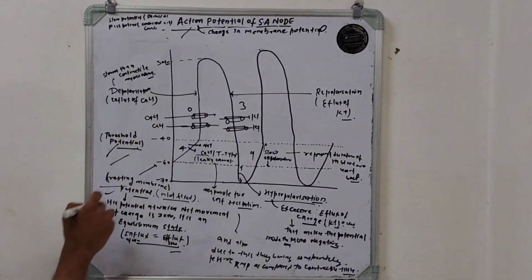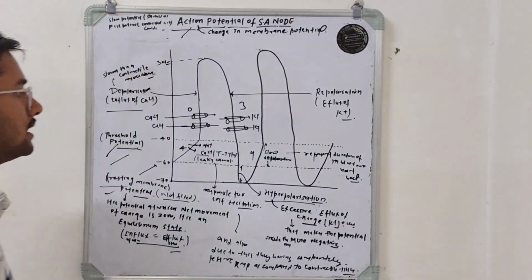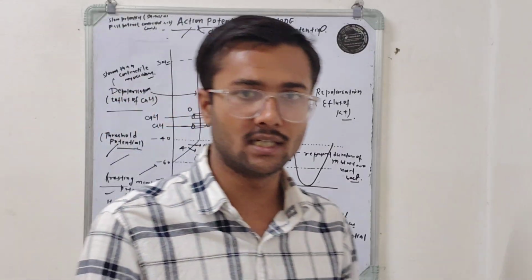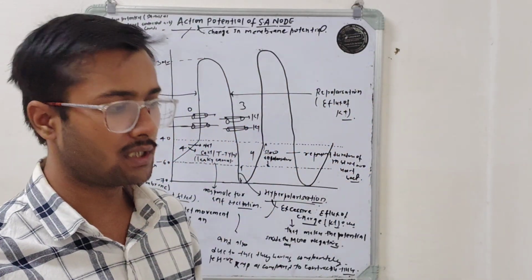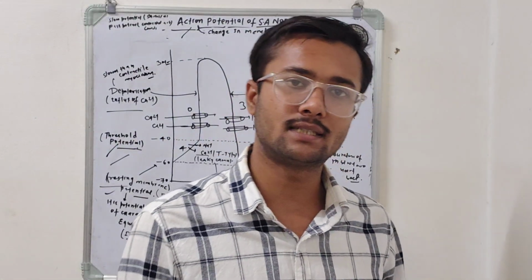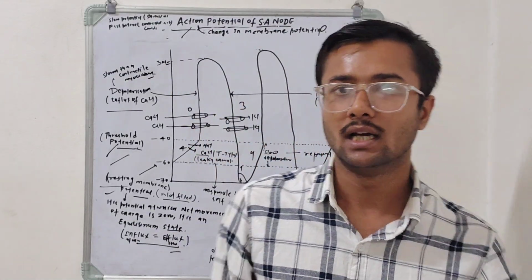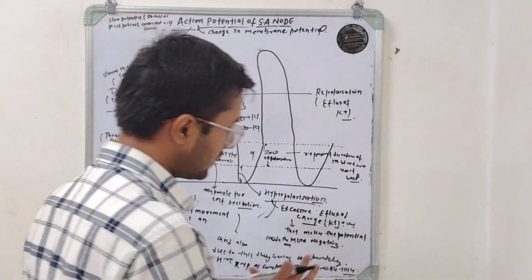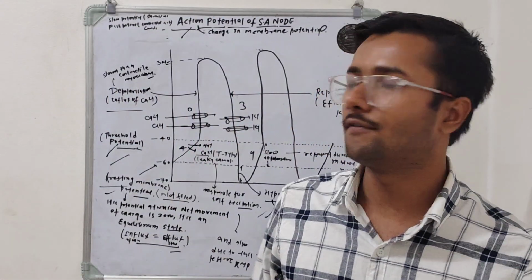Depolarization I already mentioned: it is the influx of charge. Repolarization means efflux of charge, and then hyperpolarization. When excessive efflux of charge occurs, it makes the potential of the cell more negative. If the potential of the cell goes to a hyper-negative or more negative condition, that condition is called hyperpolarization.